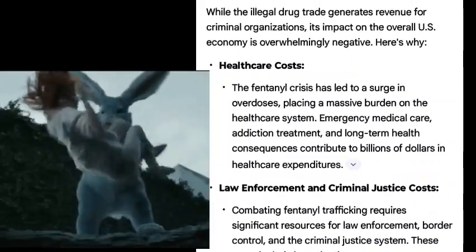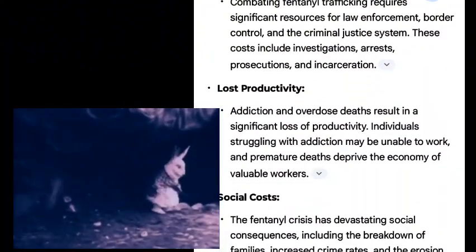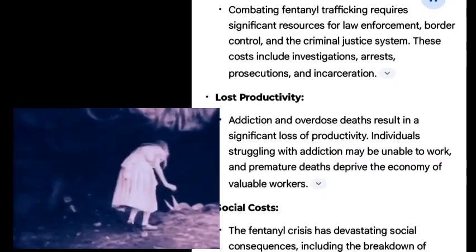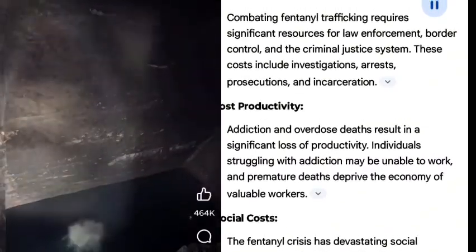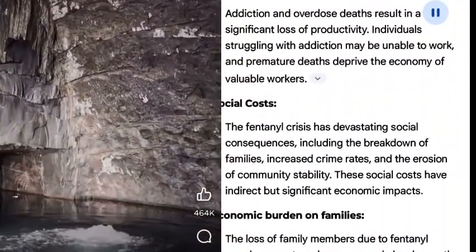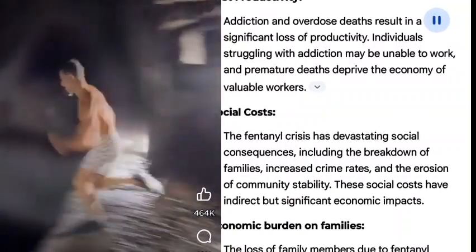These costs include investigations, arrests, prosecutions, and incarceration. Lost productivity. Addiction and overdose deaths result in a significant loss of productivity. Individuals struggling with addiction may be unable to work, and premature deaths deprive the economy of valuable workers. Social costs. The fentanyl crisis has devastating social consequences, including the breakdown of families, increased crime rates, and the erosion of community stability. These social costs have indirect but significant economic impacts.